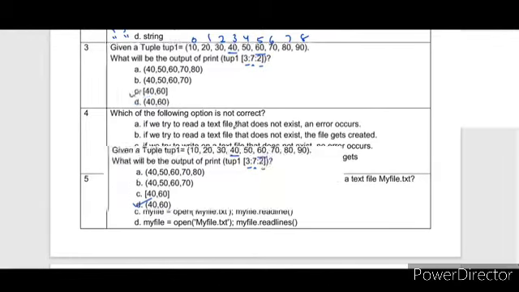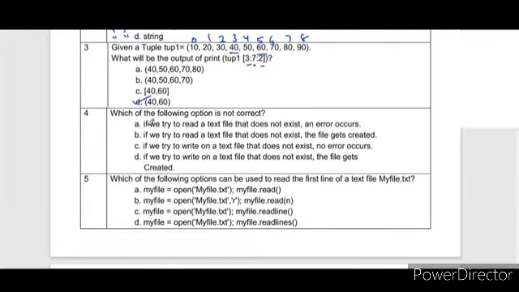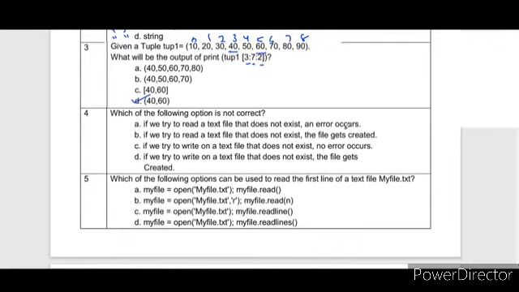Question number 4. Which of the following options is not correct? A. If we try to read a text file that does not exist, an error occurs. Yes. So if the file is not there, you cannot read. Here they are asking which option is not correct, so this option is correct. B. If we try to read a text file that does not exist, the file gets created. No. So this option is wrong. So we have got the correct answer at part B only.